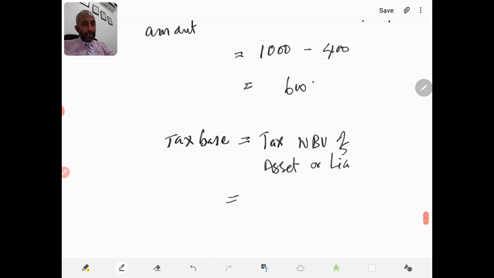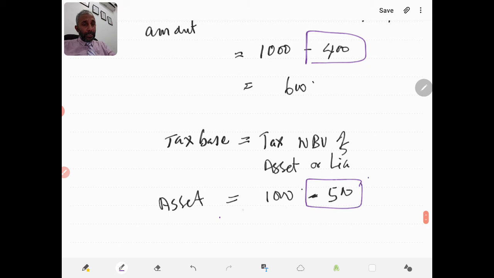In the sense, let's say you have an asset, the cost is 1000, whereas the tax depreciation is 500. Now, if you note here, accounting depreciation is 400, but the tax depreciation according to the tax department is 500. So we have a tax net book value of 500. Then this is what the tax base is.